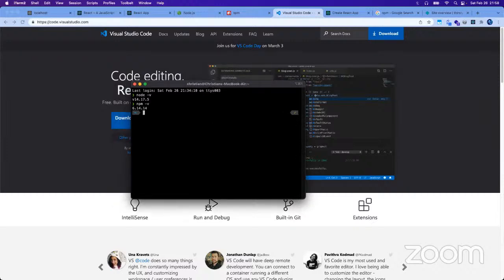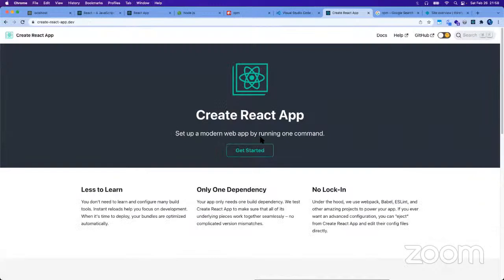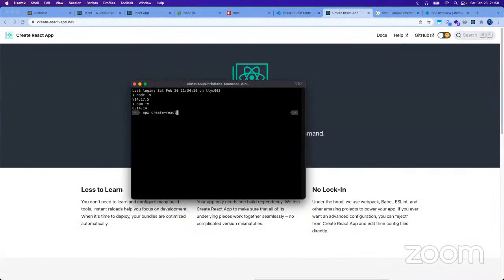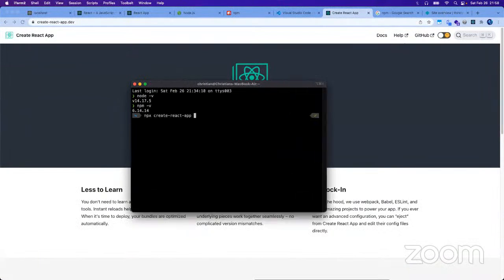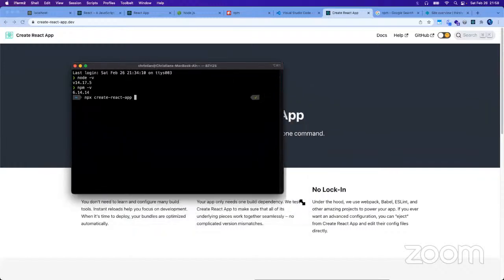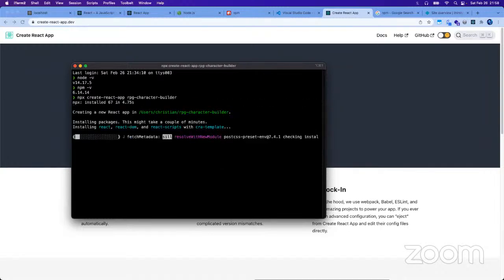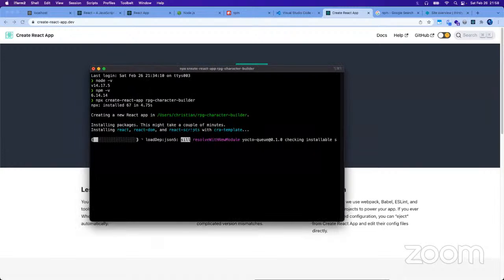And then we're going to now use this command line: npx create-react-app. Let's see over here. npx create-react-app. Let me know if my screen is freezing, but looks good, I think. Then after create-react-app, you can just name your application, maybe something like rpg-character-builder. So we're gonna wait for this a bit, but I do have one already open for me because I'm not sure if this might take a while because my internet sucks.